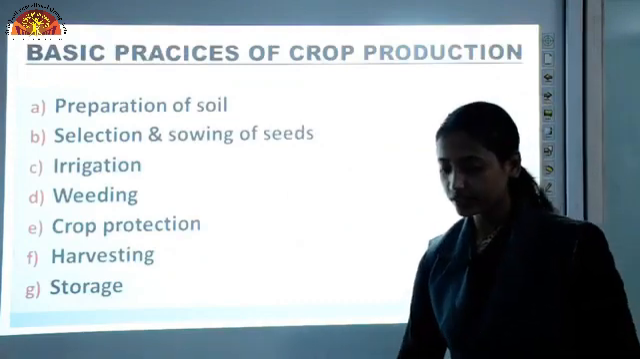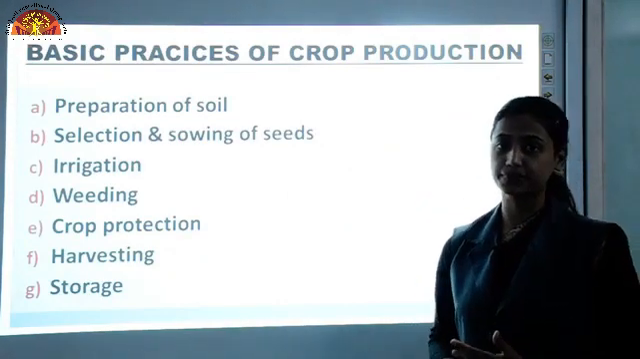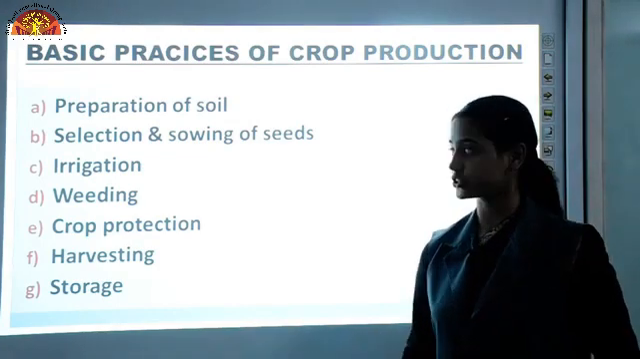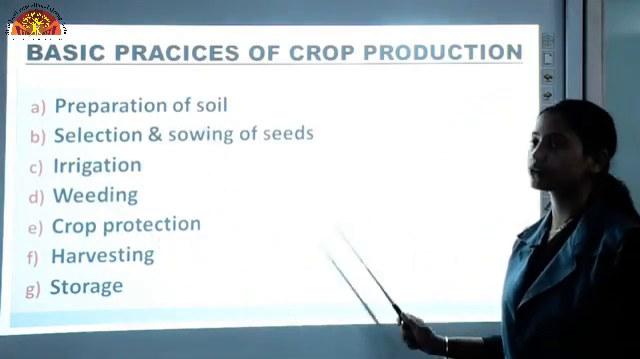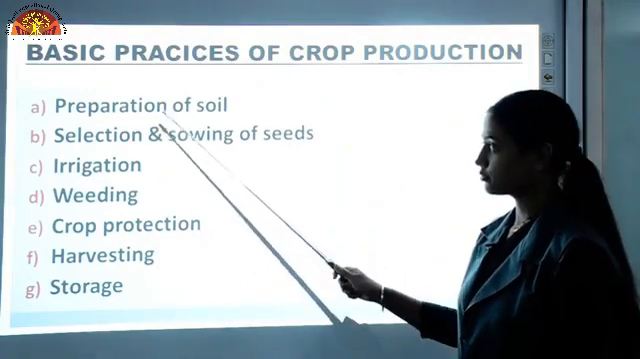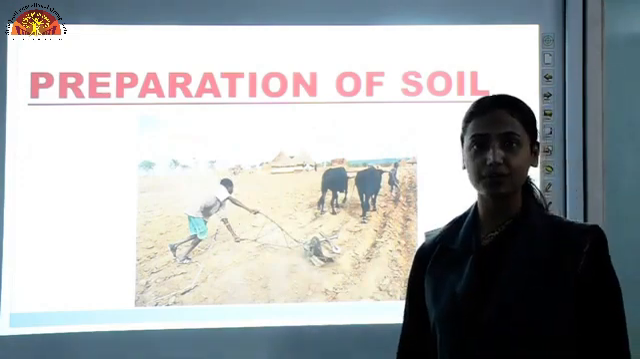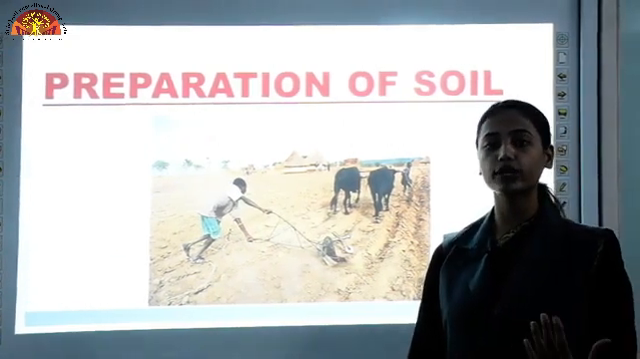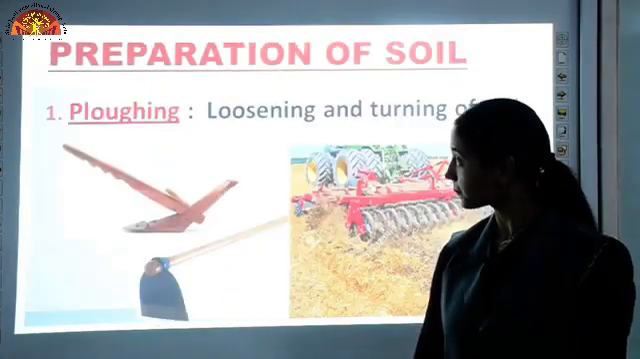Now before growing plants, we need to follow a few steps. Those steps are known as practices of crop production. So here is a list of basic practices which are involved during crop production. We will look at these one by one. First is preparation of soil. Like before giving an exam, you prepare for it first. Similarly, before growing a crop, before growing a plant, we need to prepare the soil.